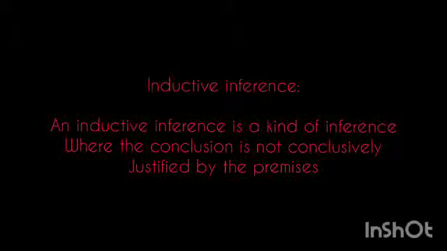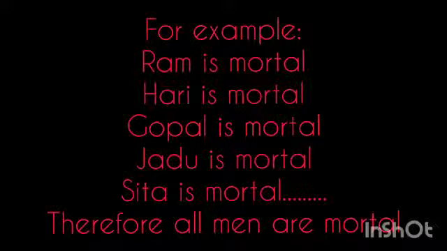Its aim is to make a generalization on the basis of uncontradicted experience or observation of a finite number of cases. The set of premises of any inductive inference must be finite and based on uncontradicted experience. Here the conclusion is just the generalization of such uncontradicted experience, and this is always probably true.